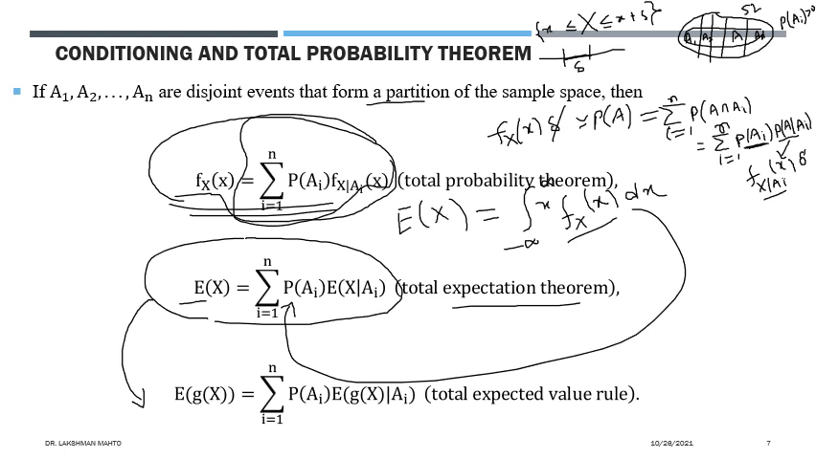So all these results are based on what? Two things. One is conditioning, another one is the total probability theorem. So combining these two, you will get all these three results. Now all these three results look simple, but you will see how much beautiful application they have in the problem.